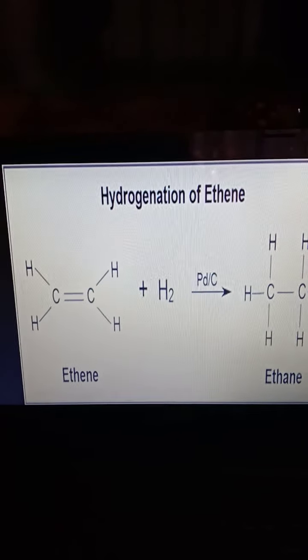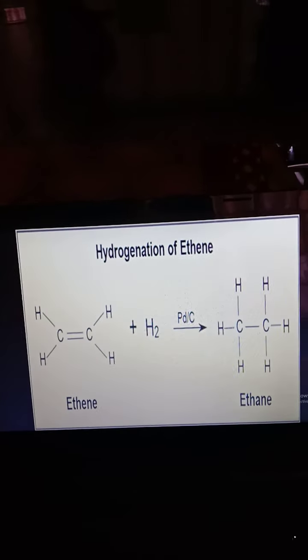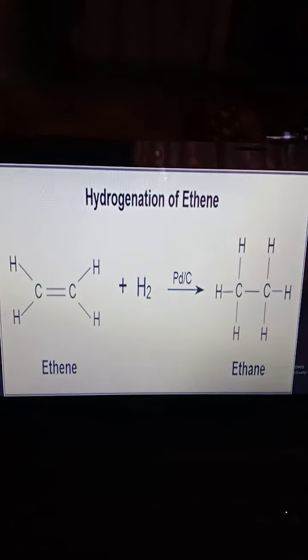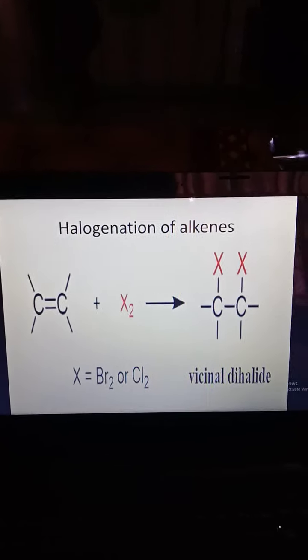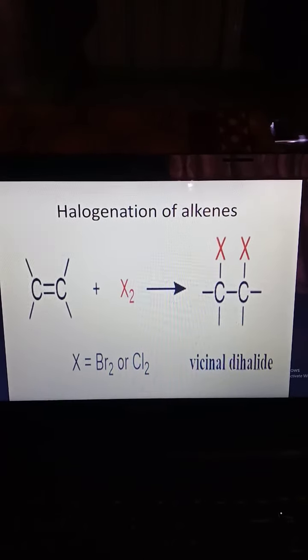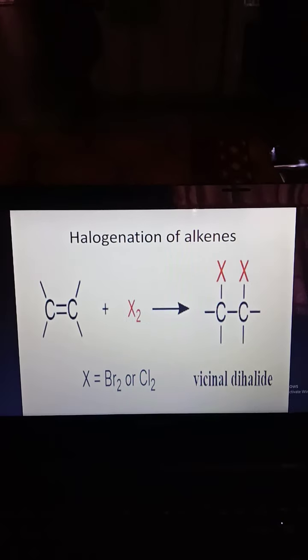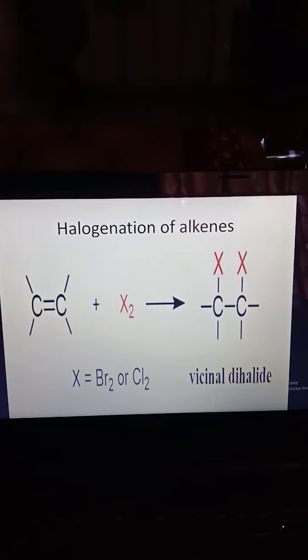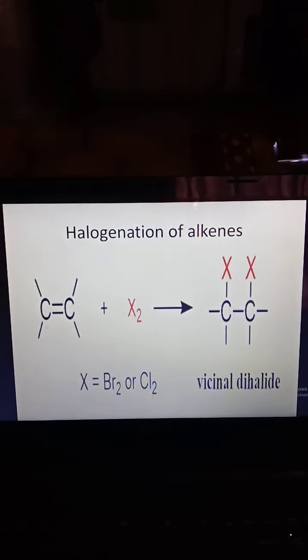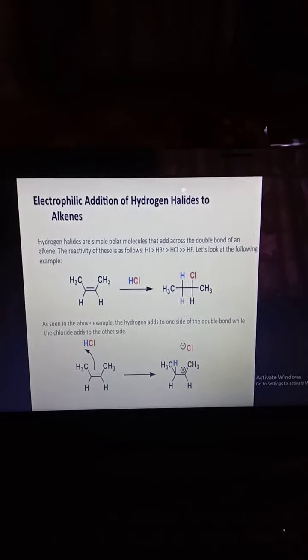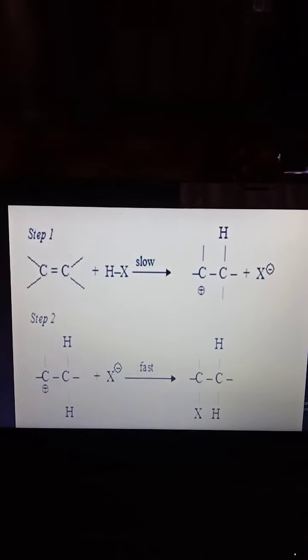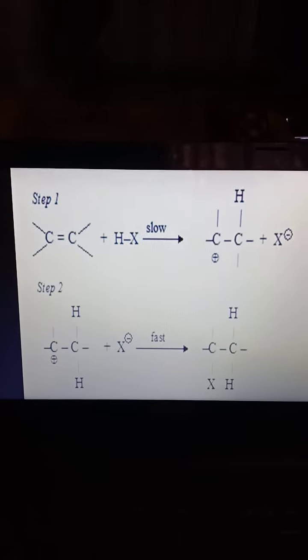Now the reactions of alkenes. Hydrogenation of ethene: alkene undergoes hydrogenation, forming alkanes. Halogenation: if an alkene undergoes halogenation, vicinal dihalides are formed. Electrophilic addition of hydrogen halides to alkenes: HX is added to the alkene group. This is the mechanism.